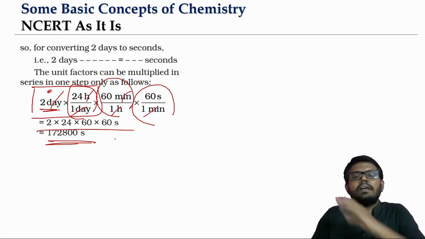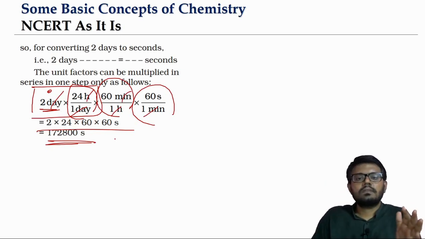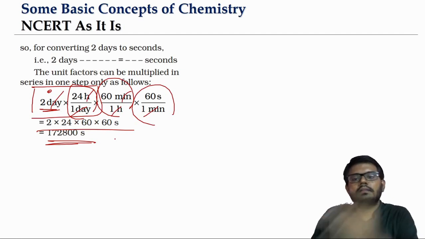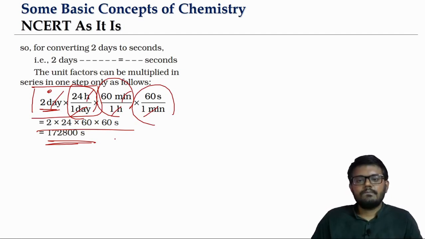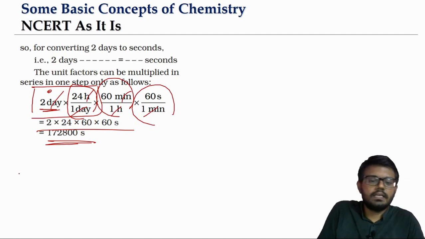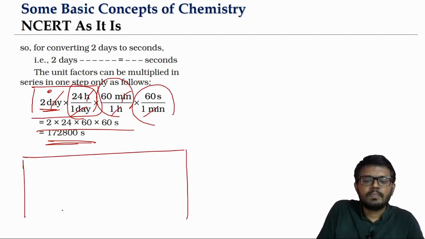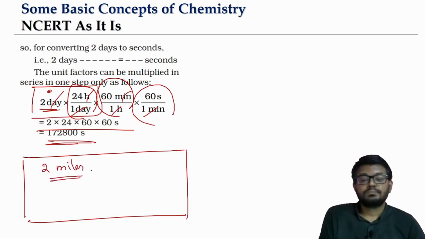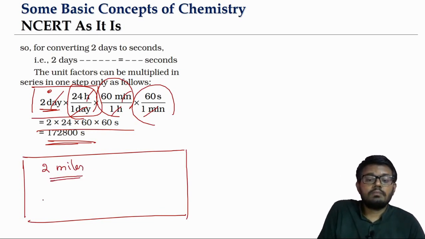By using the unit factor, we can convert one measurement into another system of units. Like, for example, I'll give you one more instance. I have 2 miles. I want to convert this into kilometer. As we said, what is the normal conversion? 1 mile is equal to 1.6 kilometer, let's say.